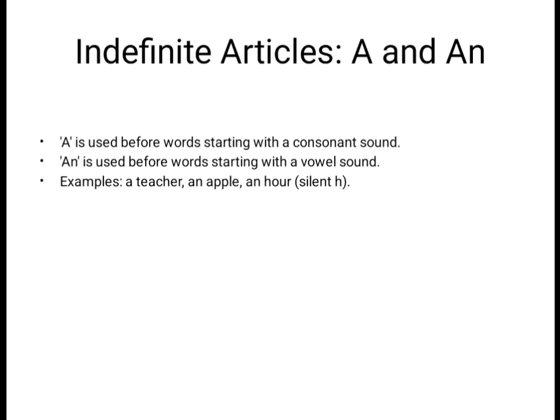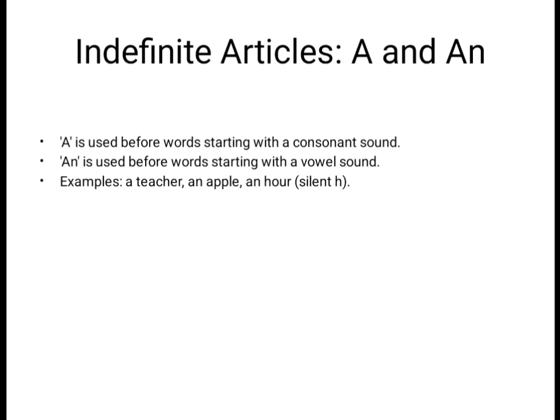I hope you have understood. Indefinite means we are referring to non-specific or general nouns. And here, the indefinite articles have two forms: one is a, another is an.